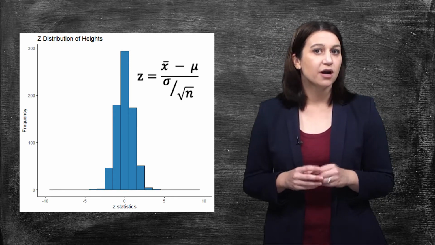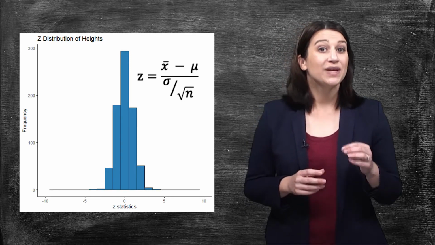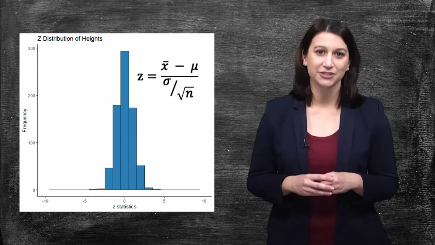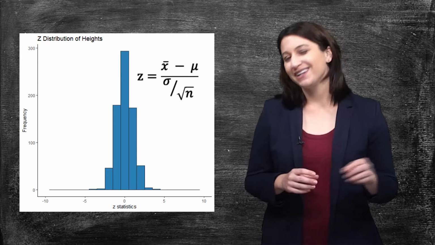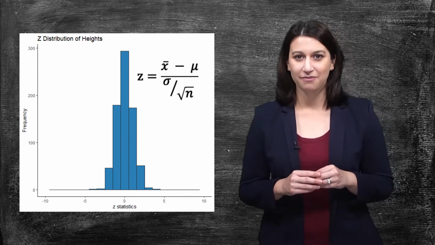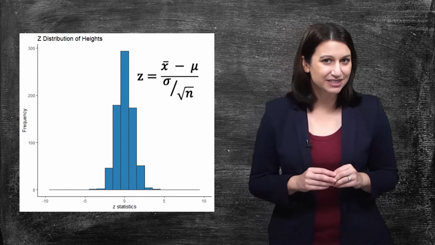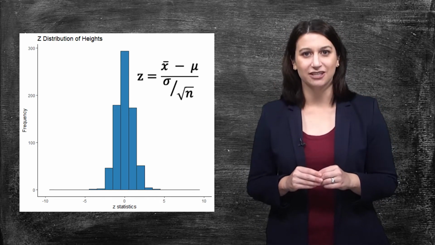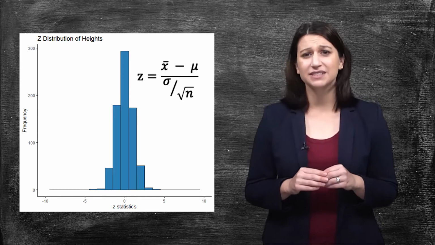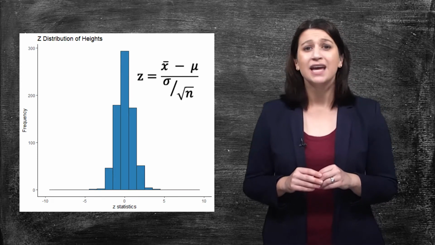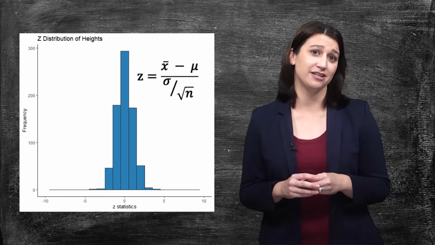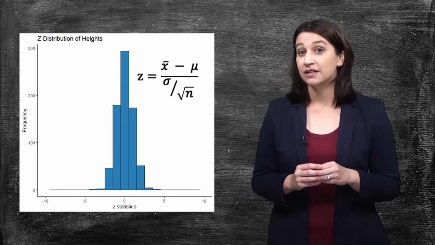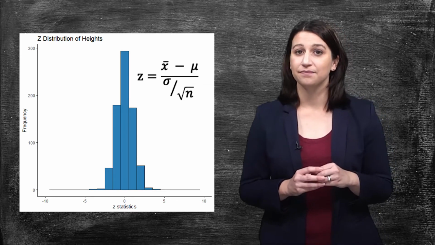Just like we did before, when we plot all of the z-scores, we now have a distribution of standard scores, or a standard normal distribution. But here's where Gossett started to realize the problem. To calculate those z-scores, he had to know the standard deviation of the population. But in reality, when he was testing his batches of beer back at Guinness, he had no idea what the standard deviation of the population was. Instead, he would just use the standard deviation for the sample he had.